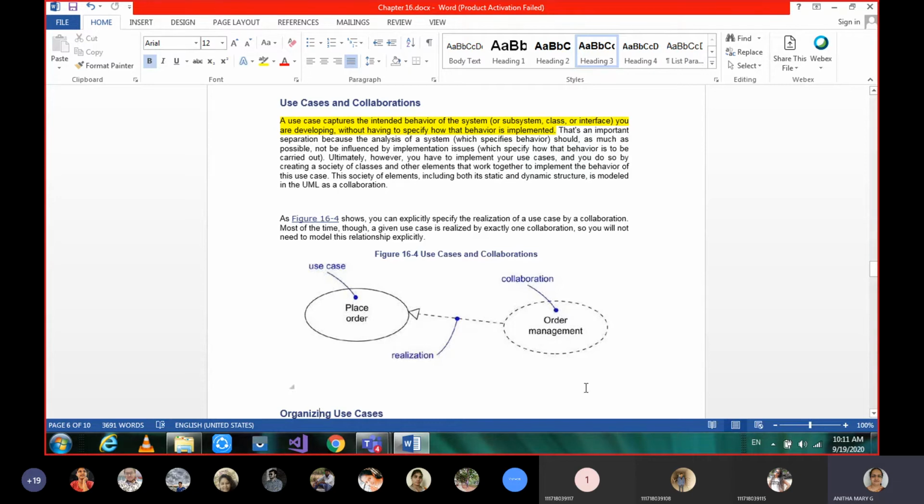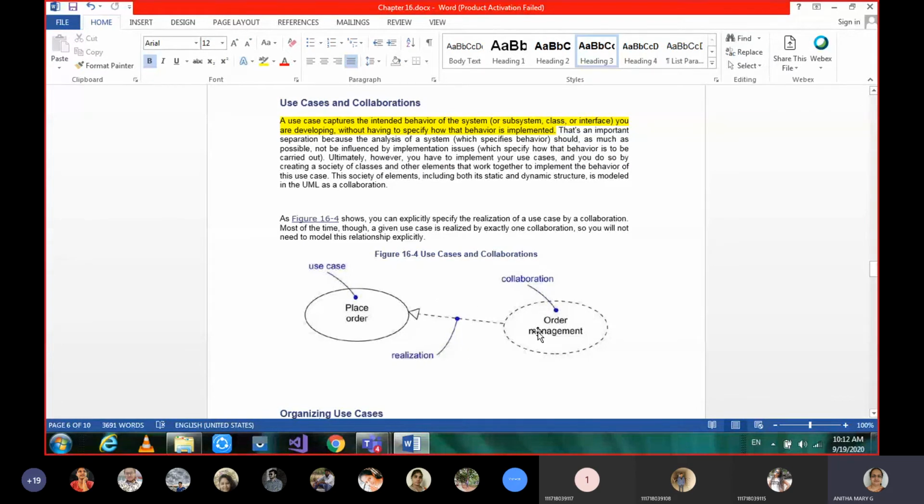Okay. But when will this order management be realized? I'll tell you an example before I explain this diagram. Say you have an online shopping system. That system will exist with all kinds of use cases. But if no one is using it, no one is placing an order using that system, then there is no use of that order management existing. So very soon it will collapse.